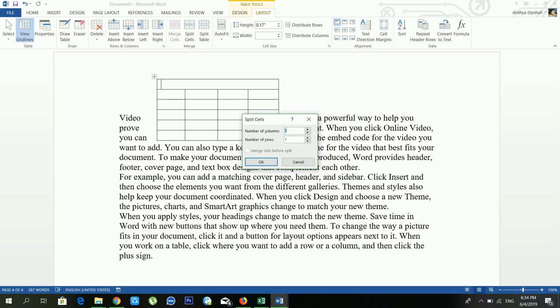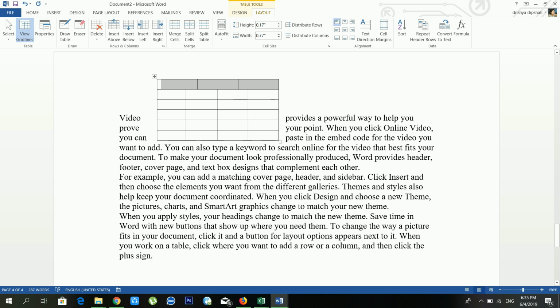Now see, it's asking us how many columns and how many rows we want to add. So I'm putting three columns and one row, and just click OK. Now see, it's done, right?